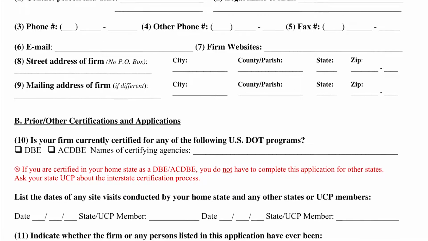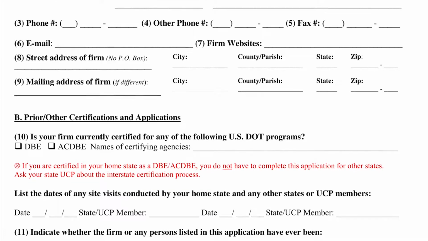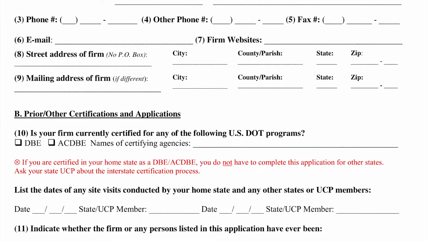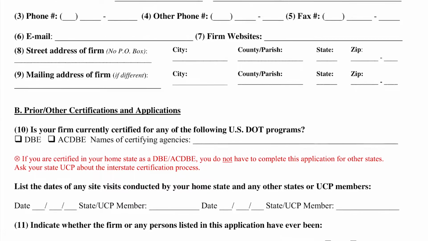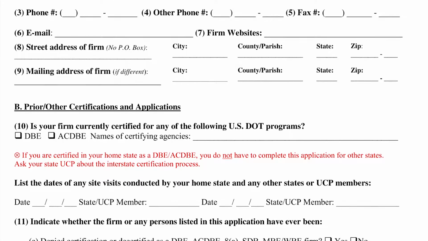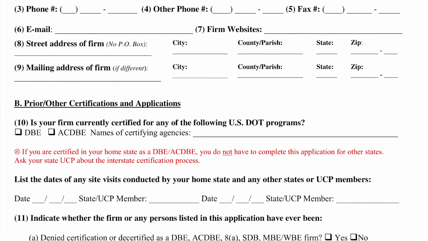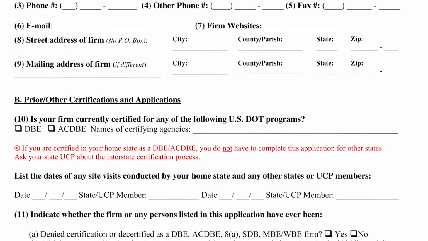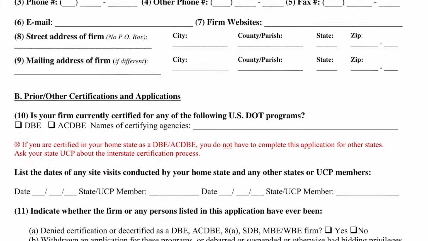No P.O. box. Mailing address of the firm if different from your street address with city, county, or parish, state, and zip code. B. Prior or other certifications and applications.